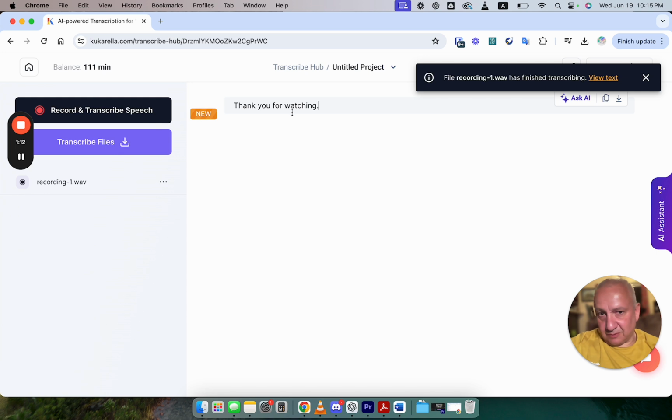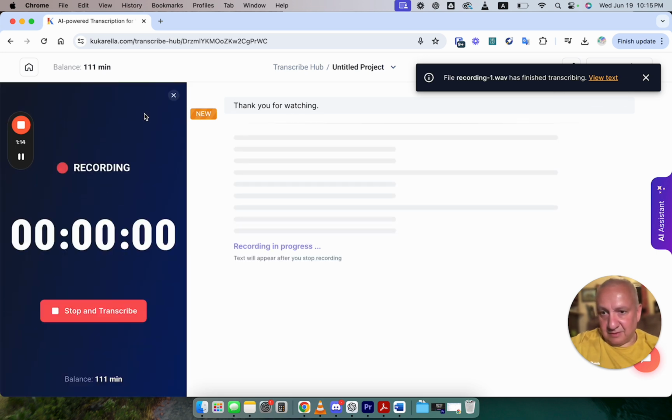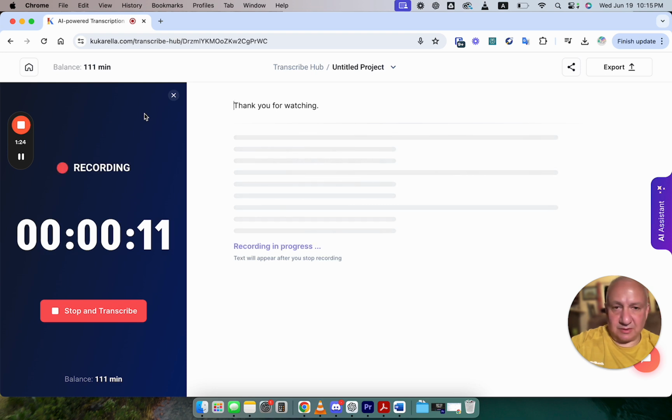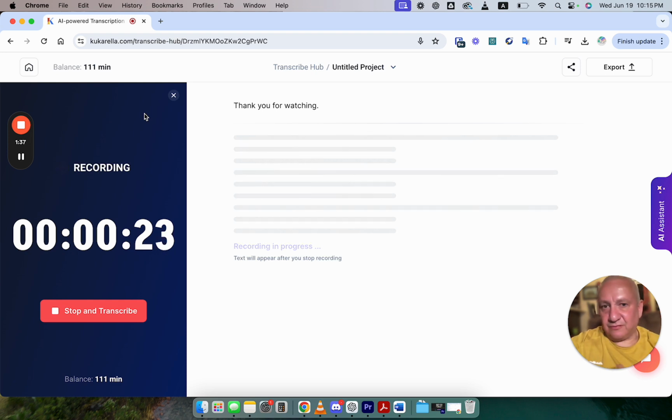Okay, so no, it doesn't seem right. Let's try again. Let's say something about this recording, how it's done. We're using Whisper API created by OpenAI, which provides best quality, and it stays way ahead of any other AI model which we tried.